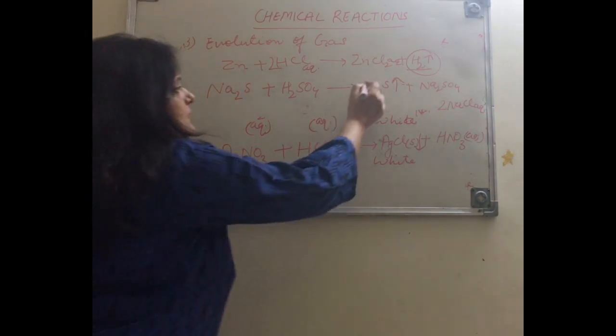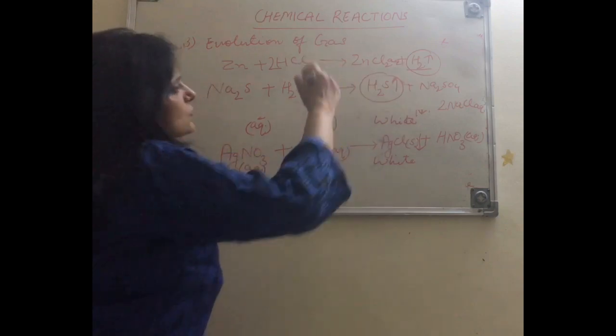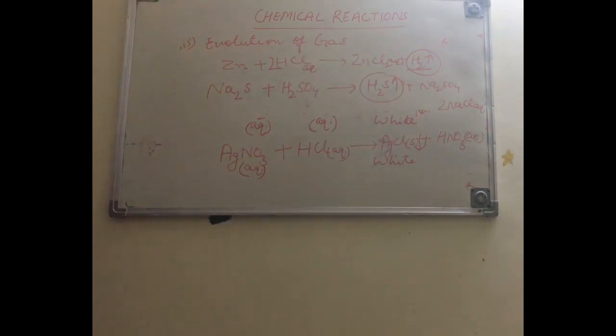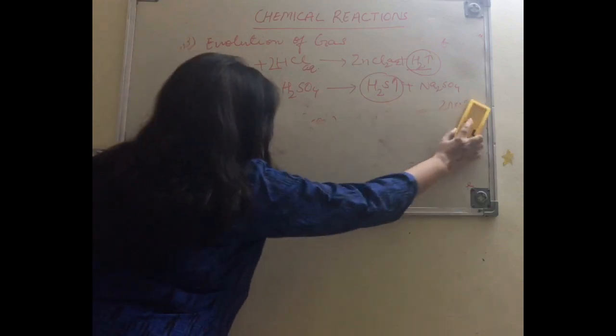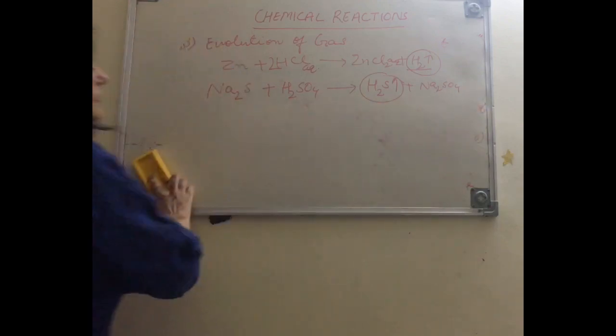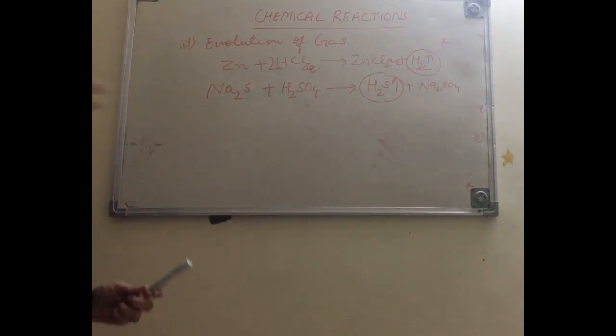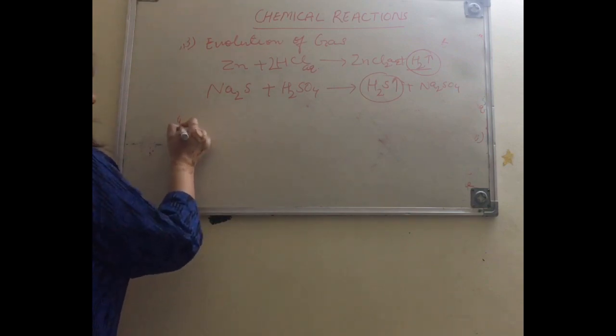So how will we observe this gas? कैसे notice करेंगे इसको? It has a rotten egg-like smell. So H2S gas has a rotten egg-like smell, and it is identified by its smell. Next characteristic is change of color. Whenever some reaction is taking place, if color change takes place, we say that a reaction has taken place.